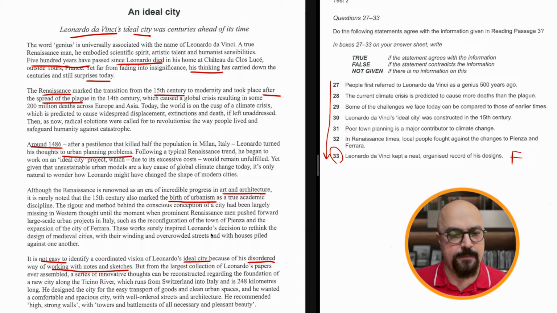Pienza and Ferrara. We can scan for these names. Oh, I can see Ferrara here. Do we have Pienza? Yeah, we have them here, both. Great. Now let's go back to the question to understand it. And this time, so local people fought against the changes to this and this. They fought against that?